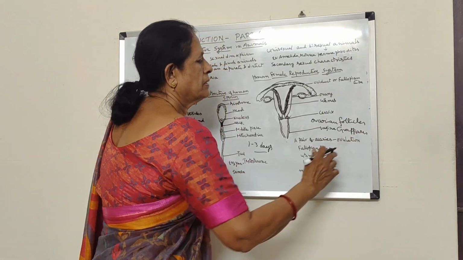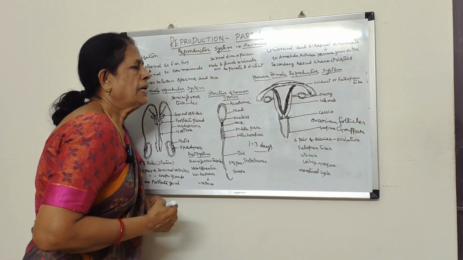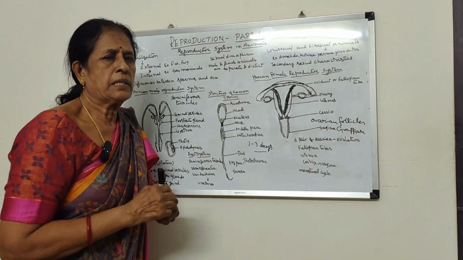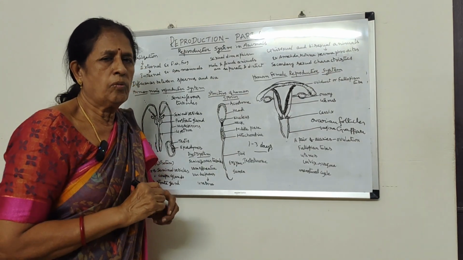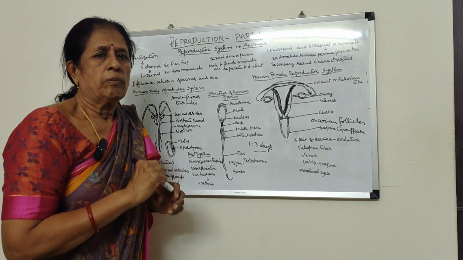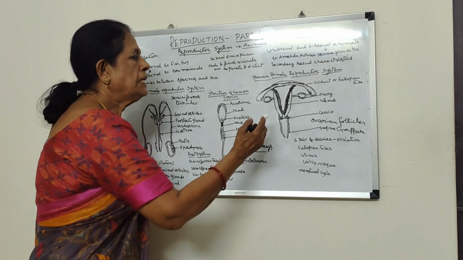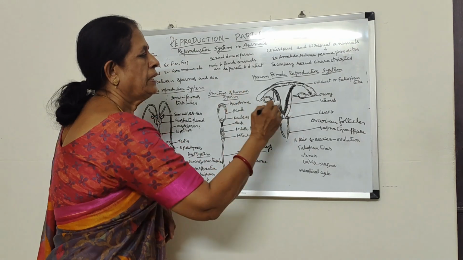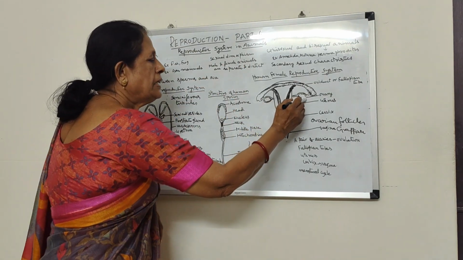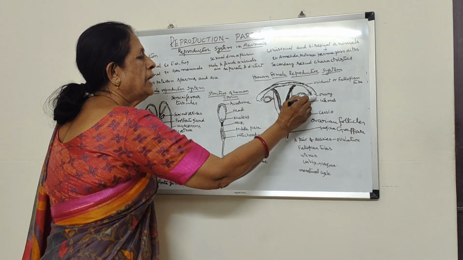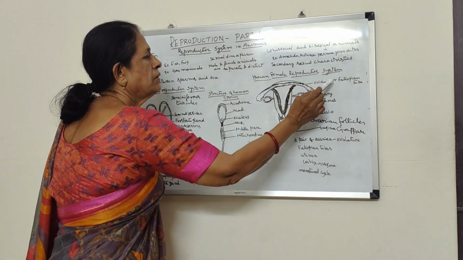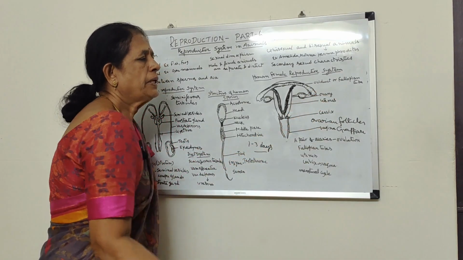Graafian follicles. Ovarian follicles are Graafian follicles. So each follicle, a sac-like structure, contains one ovum. When the ovum matures, the follicle ruptures and releases the ovum into the body cavity. The released ovum is collected by a tube-like structure which is called the oviduct or fallopian tube.